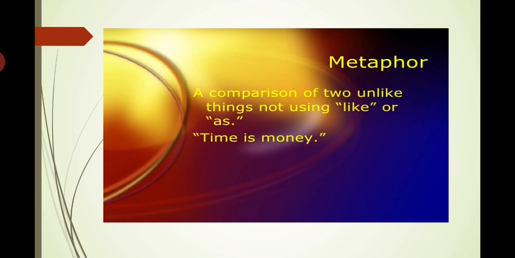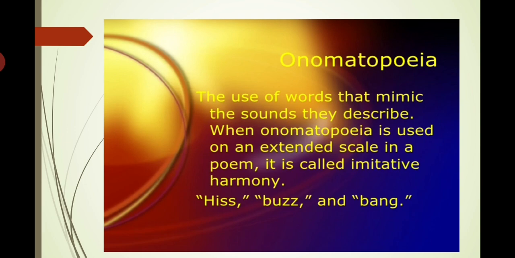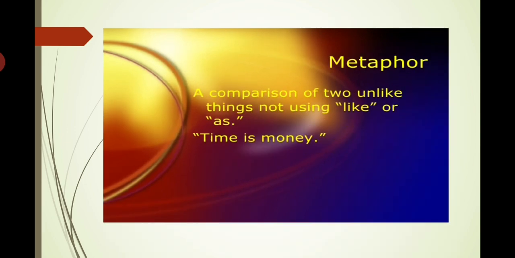There is one more poetic device in which there is comparison, but we use like or as to compare the things. That we will discuss later. But in metaphor also there is comparison between two different things, but here we mention directly that time is money.